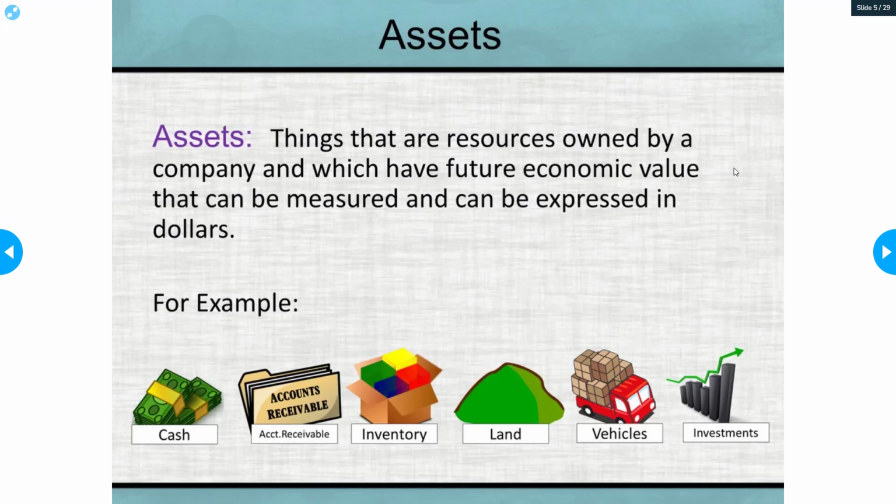But in order to explain what the accounting equation is, I need you to understand some vocabulary words. First of all, assets. Assets are resources owned by the company. These assets could be sold and turned into money later on, so they have some type of positive value to the company. It could be cash, money that you're receiving, or your inventory, products you have that you can sell for money. It could be land, which could be sold for money. Vehicles could be sold for money. Investments, obviously, are money. So these are all things of positive value that can be turned into money.